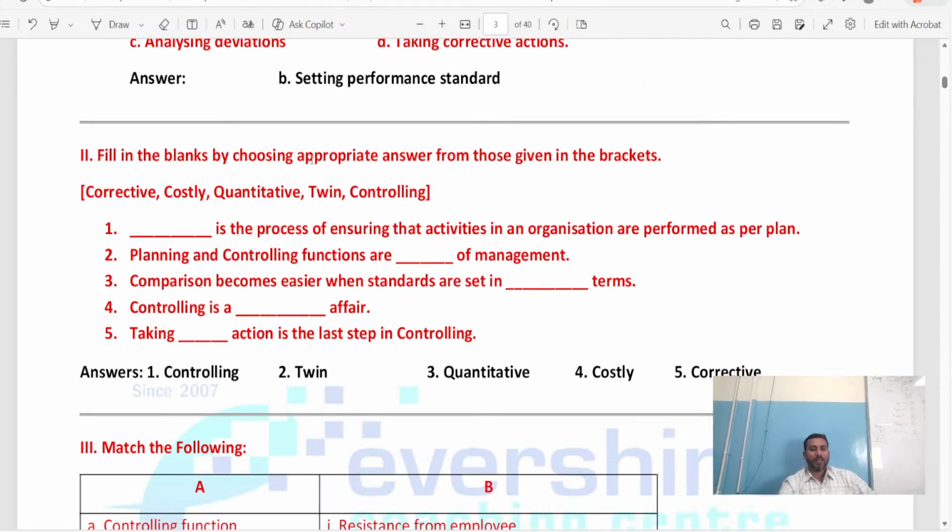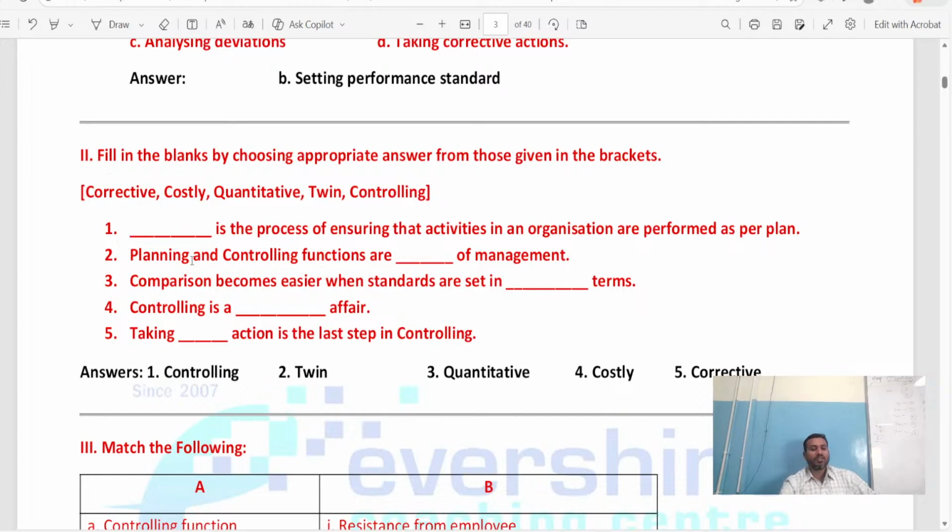Now come back to the fill in the blanks by choosing the appropriate answer from those given in the brackets. The first question: dash is the process of ensuring that activities in an organization are performed as per plan. See children, actually here they have given you 5 options because I have 5 questions, so I have given 5 options.